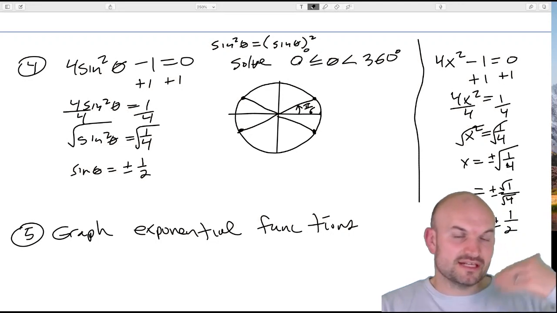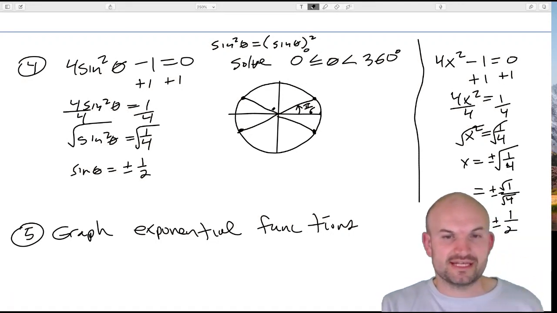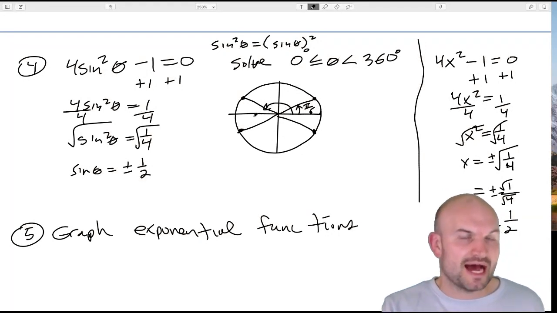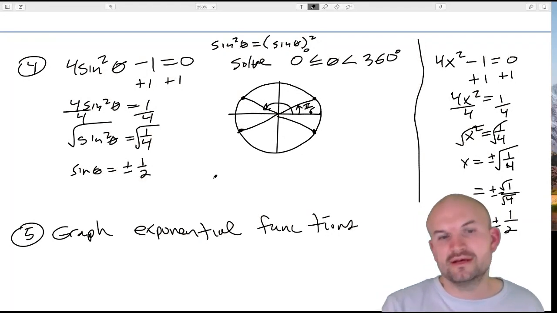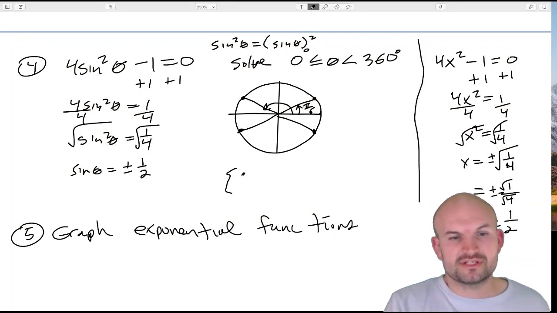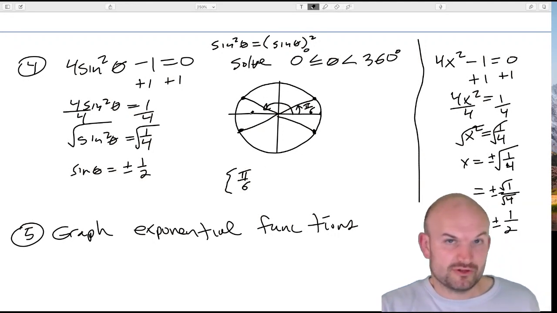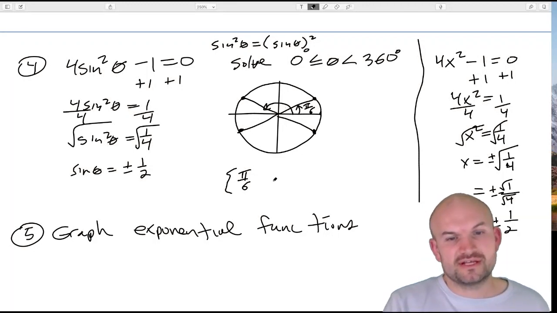Now, since these angles need to be positive and between 0 and 360, I'm just going to say, if halfway around the circle is pi, but I'm pi over 6 short, pi is 6 pi over 6. So therefore, we could do a solution set here. I'll say pi over 6. Halfway around the circle is 6 pi over 6, which would be pi, minus pi over 6. So that's going to be 5 pi over 6.